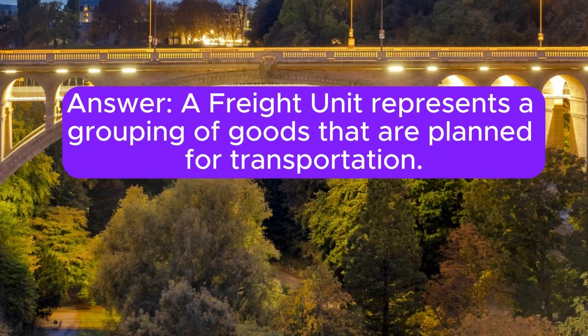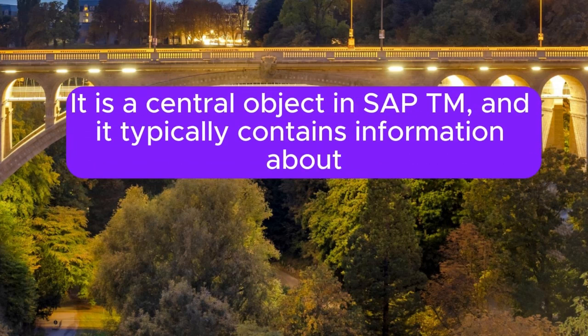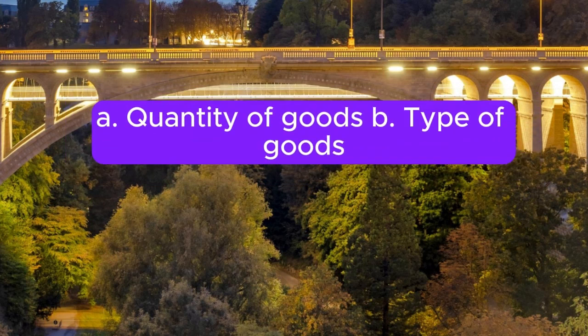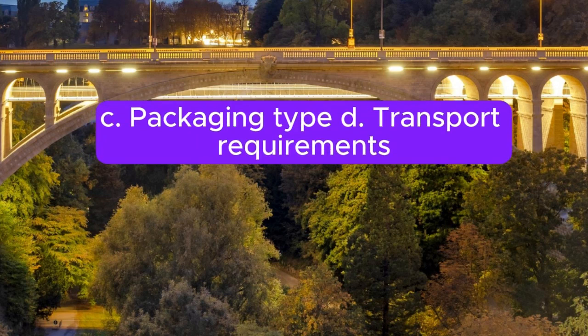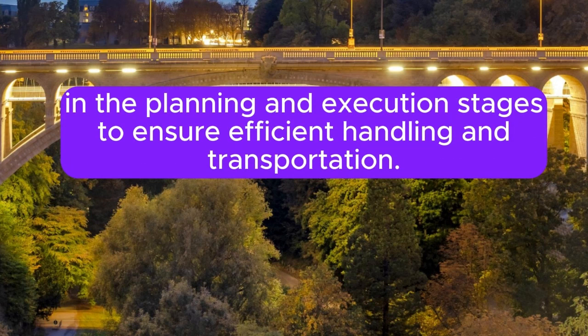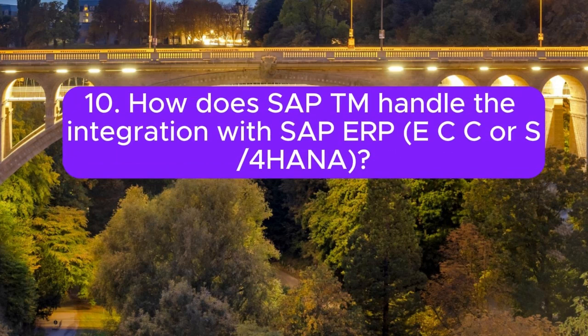9. What are freight units in SAP TM? Answer: A freight unit represents a grouping of goods that are planned for transportation. It is a central object in SAP TM, and it typically contains information about A. Quantity of goods. B. Type of goods. C. Packaging type. D. Transport requirements. Freight units help to organize goods for shipment and are used in the planning and execution stages to ensure efficient handling and transportation.